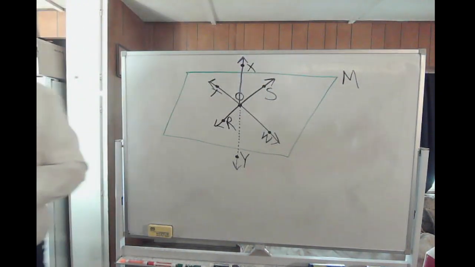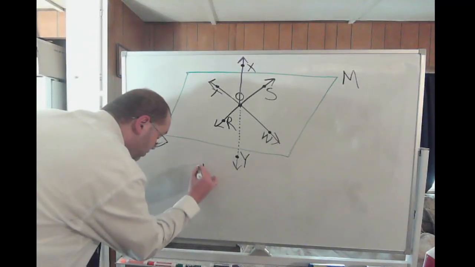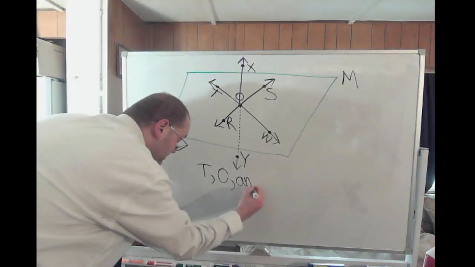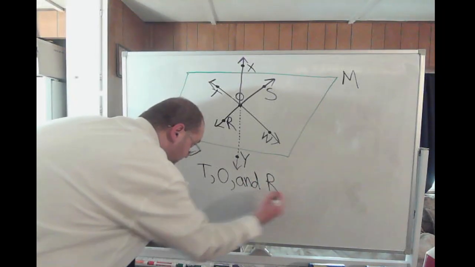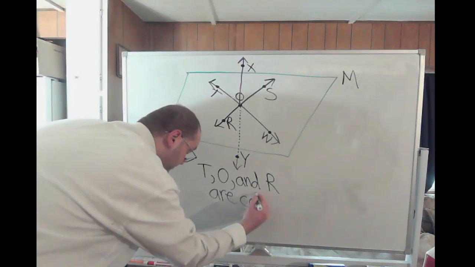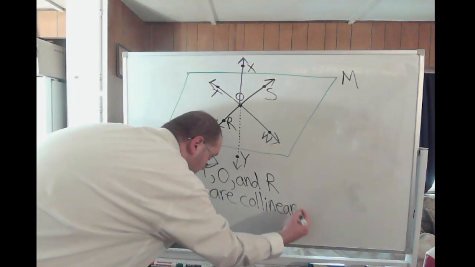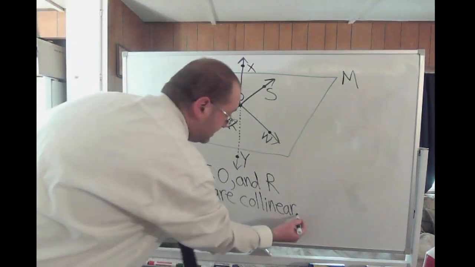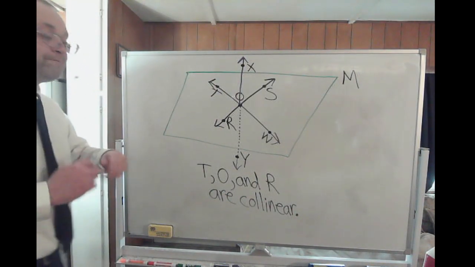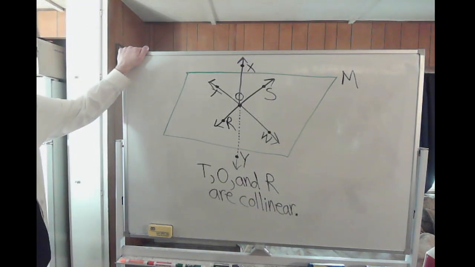All right, what's the third one here? Let's see. Referring to points T, O, and R are collinear. So let's see. This is referring to points T, O, and R, and it's saying that they're collinear. So are points T, O, and R collinear? In other words, do they lie on the same line?